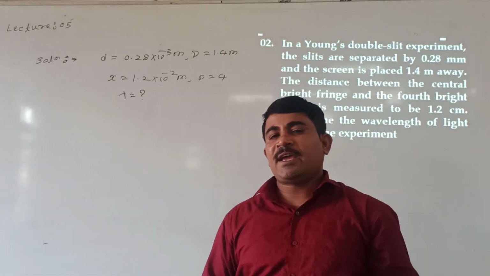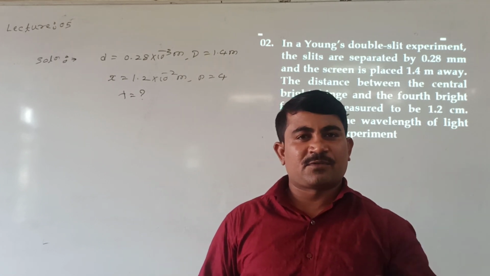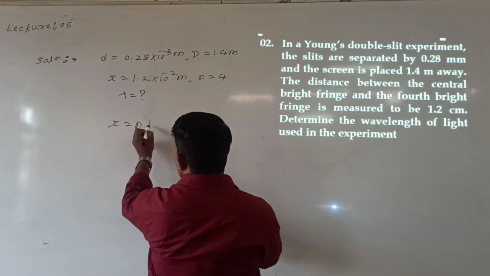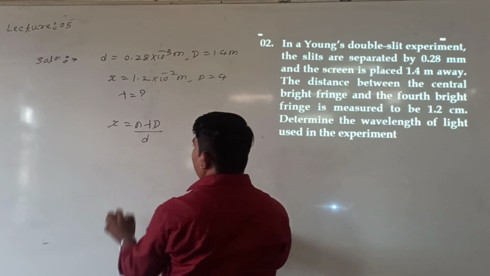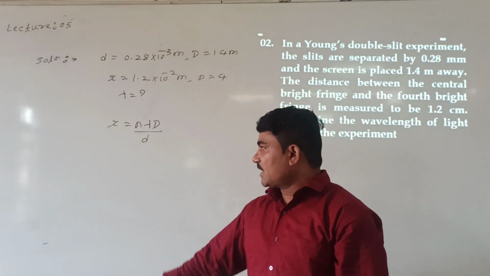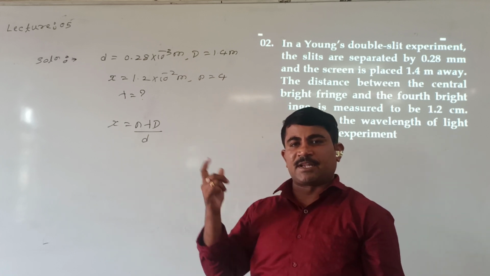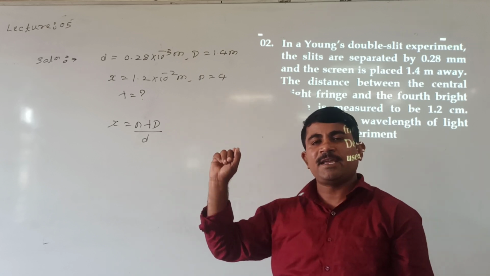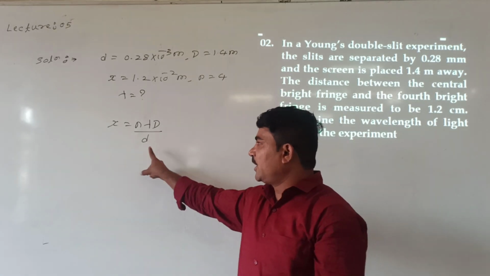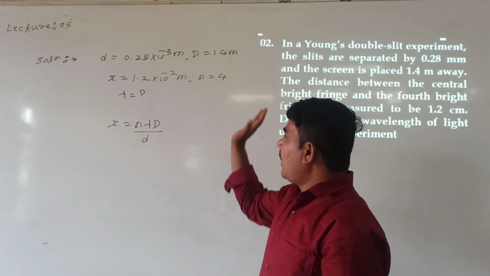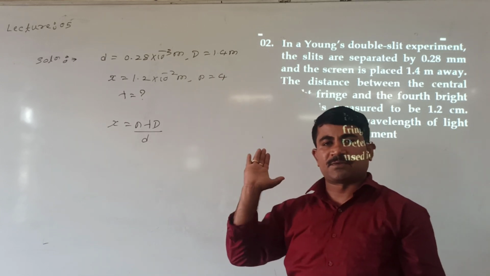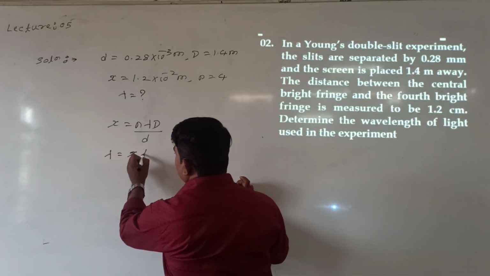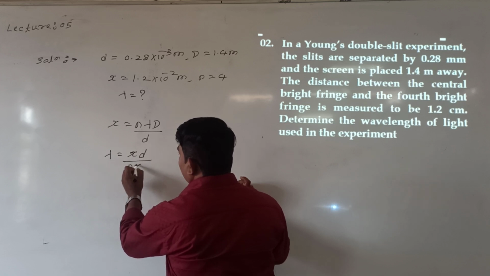See here. In Young's double slit experiment, we obtain expression for fringe width. X is equal to n into lambda capital D divided by small d. Are you following this? X is distance of the fringe from central bright fringe. N is number of fringes observed. Lambda is wavelength of light used. Capital D, distance between slit and screen. Small d, distance between two slits. See here. All values are given. What we need? Wavelength of light used. From this, lambda is equal to x into small d divided by n into capital D.